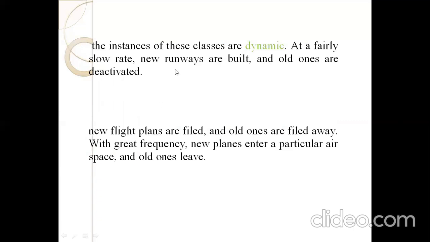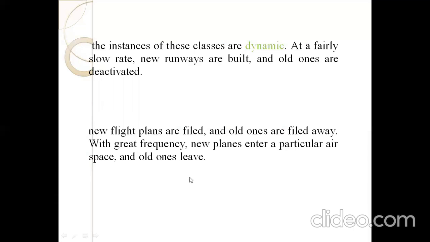That is dynamic means, suppose if you are building any new class, or the variables in the classes change. These classes are dynamic. Suppose the new flight plans are filed and old ones fade away. So with great frequency, new planes enter into a particular airspace, and old ones leave.